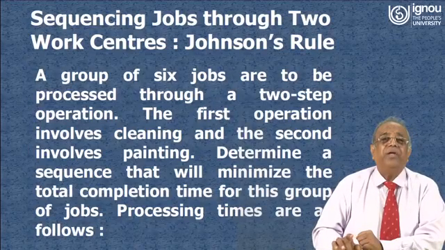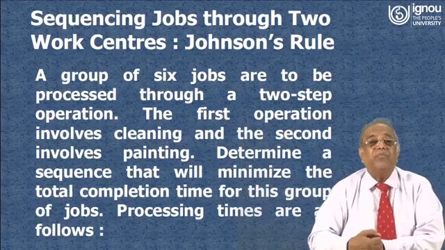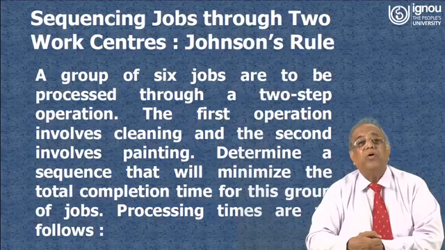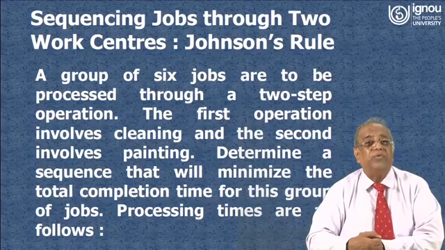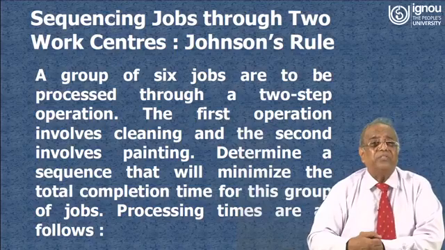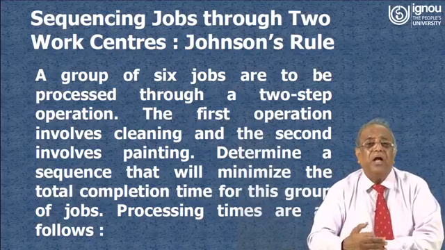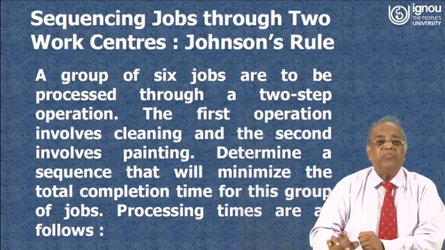Now we can take up a second problem, that is sequencing jobs through work centers, that is Johnson's rule. A group of 6 jobs are to be processed through a 2-step operation. The first operation involves cleaning and the second operation is painting. First you have to clean and then it will go to the next work center for painting. Determine the sequence that will minimize the total completion time for this group of jobs.